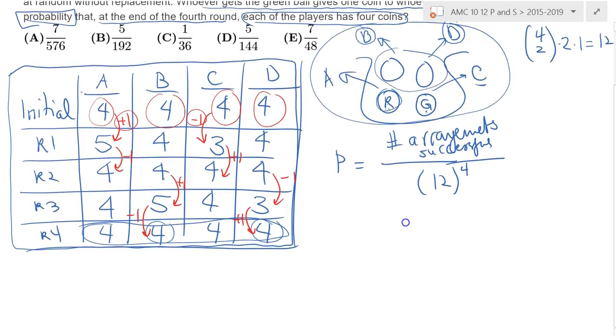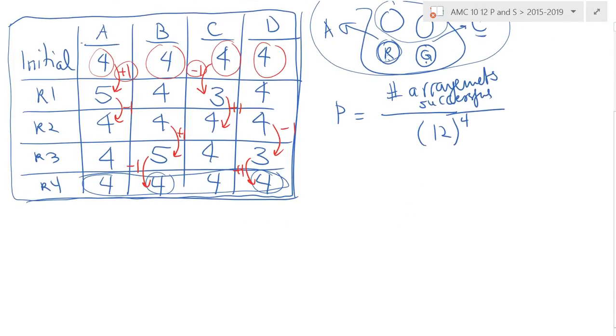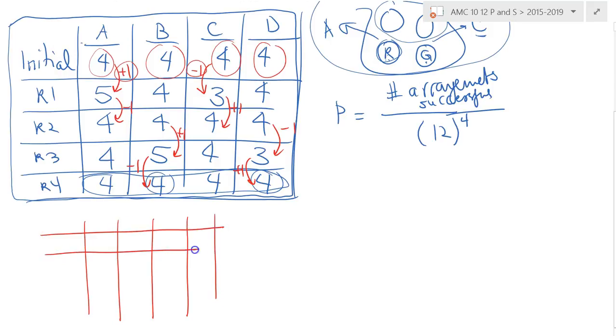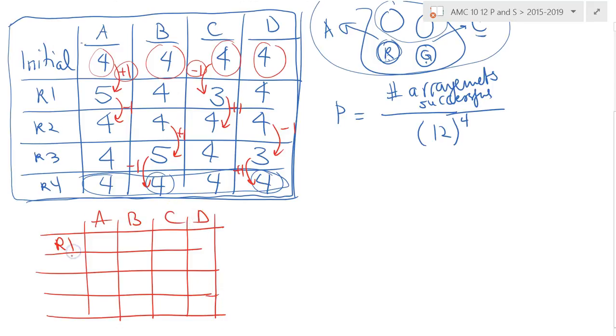For instance, the one that we have here can be represented in the following way. So let me redraw this picture actually. 1, 2, 3, 4 rounds, and we have A, B, C, D, these 4 people, and then, well, I won't even bother writing the initial arrangements. All I care is the transition, right? What happens in round 1? What happens is this monetary transition. Apparently, Abby is adding 1 coin and Carl is subtracting 1 coin. The other two, there is no transaction.